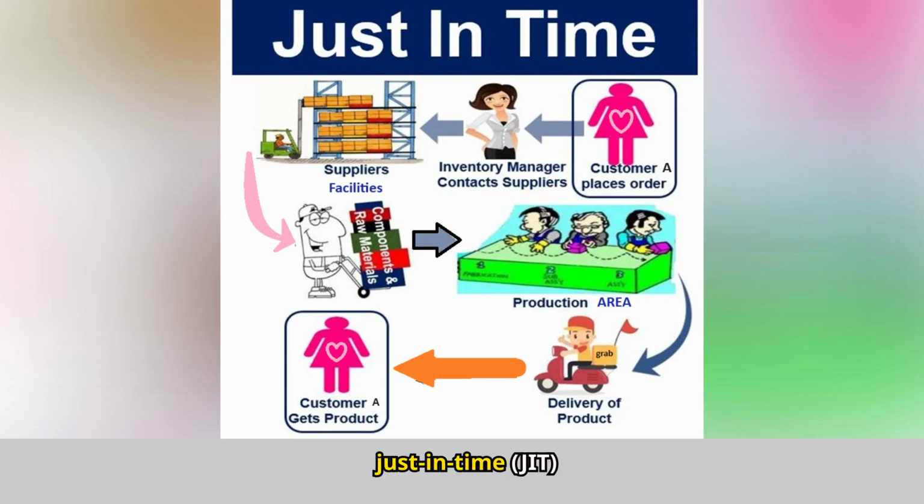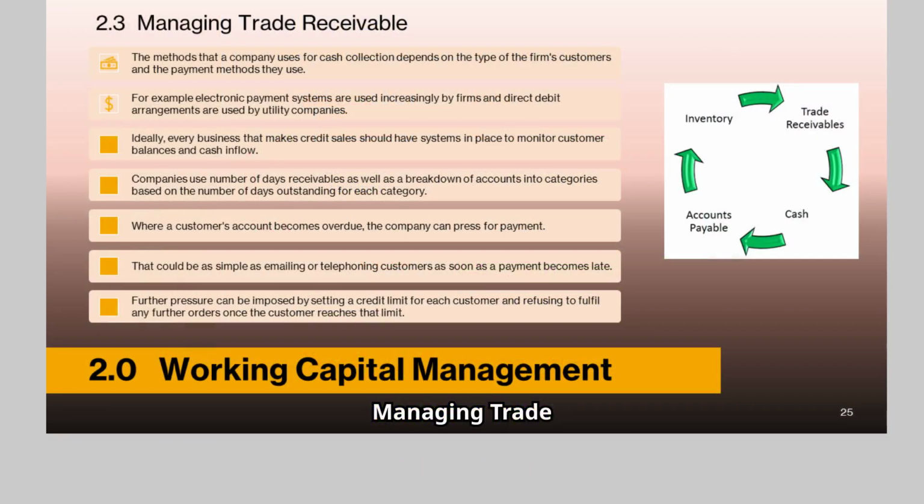For example, the just-in-time (JIT) approach is used in car making and other businesses. It involves parts arriving and going straight onto the production line for immediate use. A car factory might have a continuous flow of parts and materials in constant motion, with items arriving just as they are needed to complete the next phase of production and completed cars being driven out of the factory for immediate dispatch to customers.